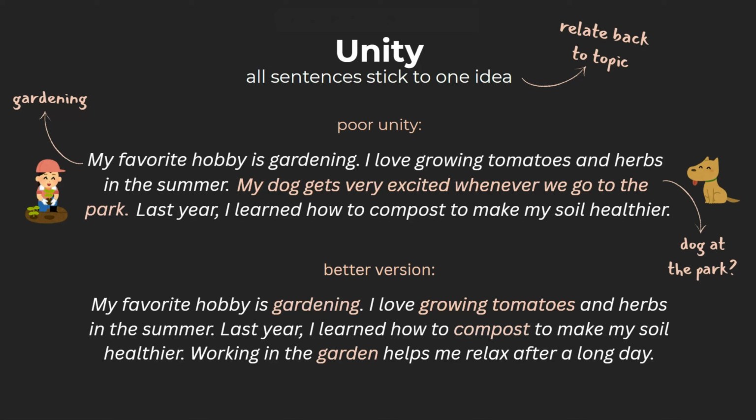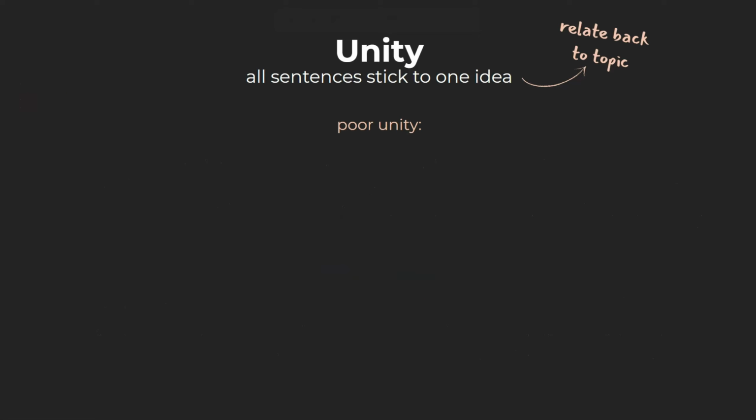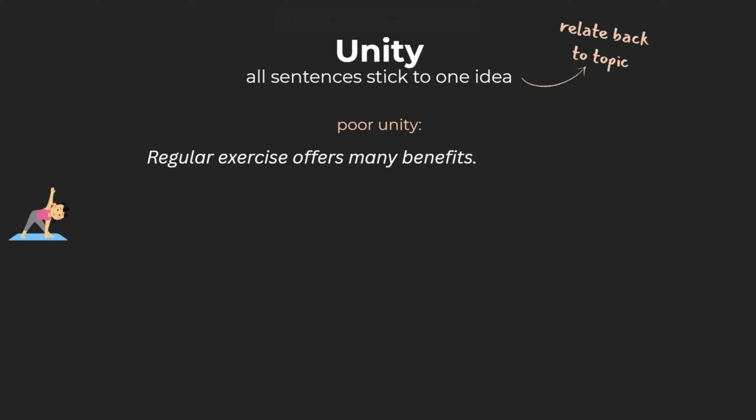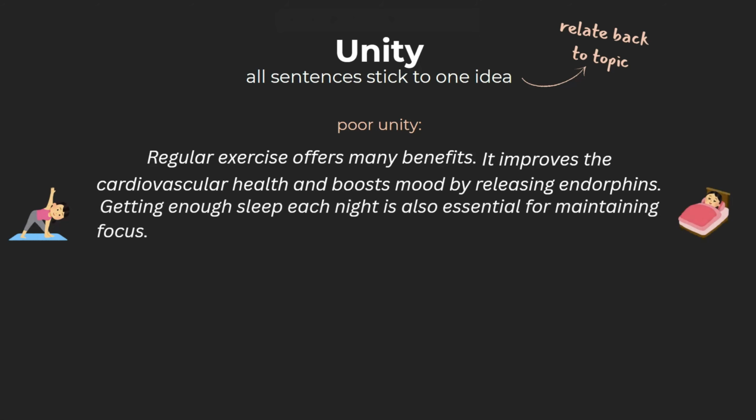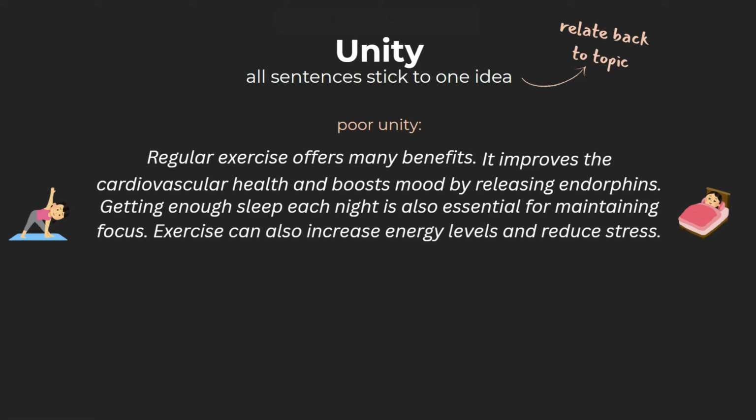Not every example of a unity error in a paragraph is so obvious. Take the following paragraph as an example. Regular exercise offers many benefits. It improves the cardiovascular health and boosts mood by releasing endorphins. Getting enough sleep each night is also essential for maintaining focus. Exercise can also increase energy levels and reduce stress.